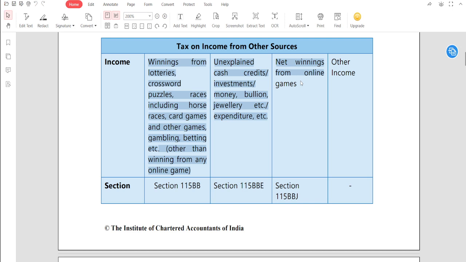Always remember guys, any casual income should be taxable at 30% plus cess, and any unexplained income, any benami income, benami means जिसका कोई नाम नहीं है, name नहीं है. Okay, any benami income will be taxable at 60% plus surcharge at 25% other than the cess. Okay, so these are the very few important provisions that we have already discussed. Okay, we need to remember this.